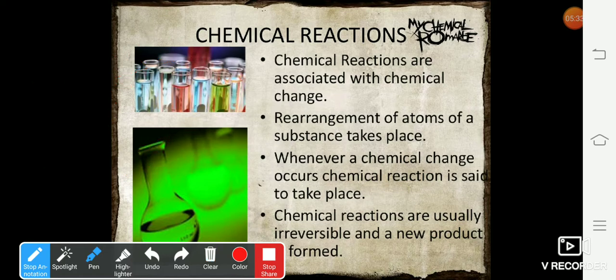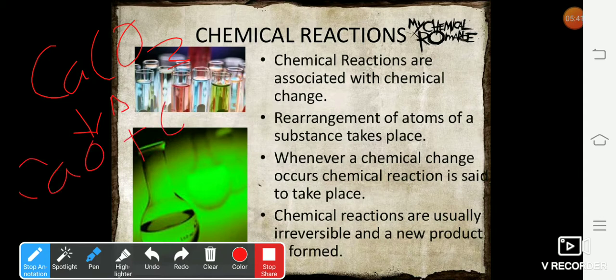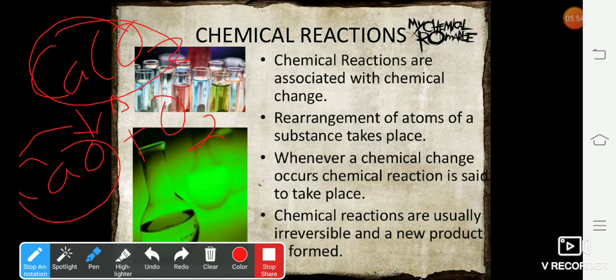Similarly, you can take the example of calcium carbonate, CaCO3, which on heating will give you calcium oxide plus oxygen. Here also you can see we are supplying heat energy to bring about a change. Now in this reaction, the amount of calcium carbonate will not be equal to the amount of calcium oxide because the oxygen has escaped from the reaction mixture.